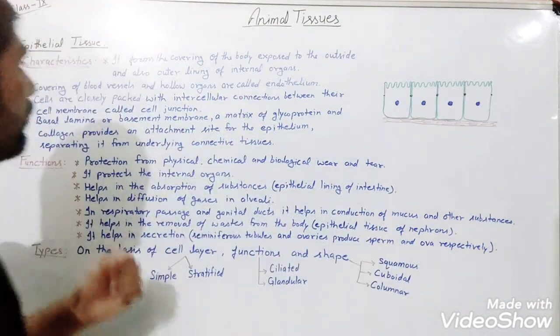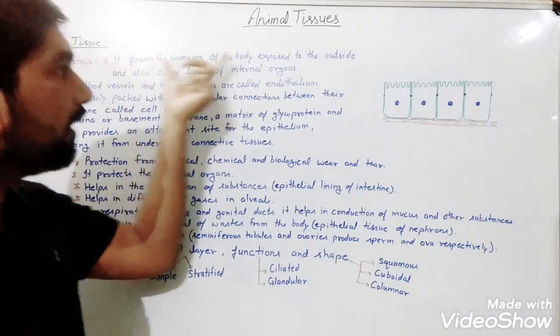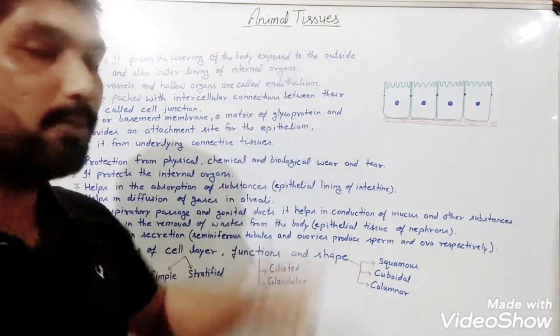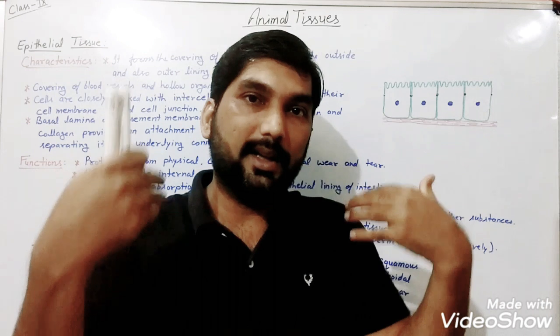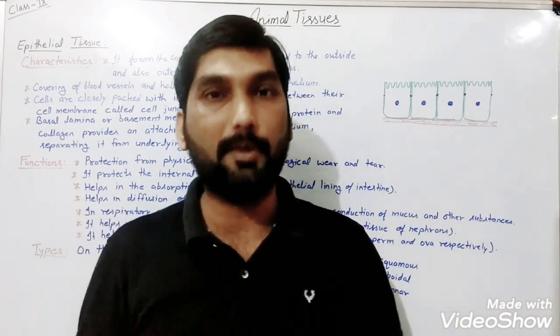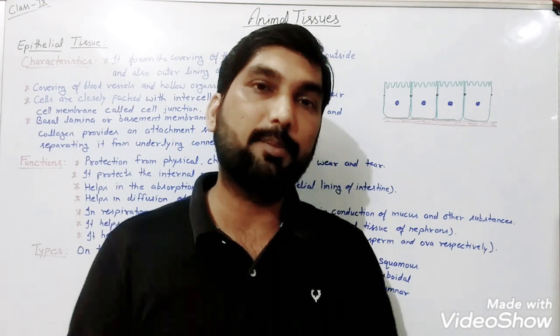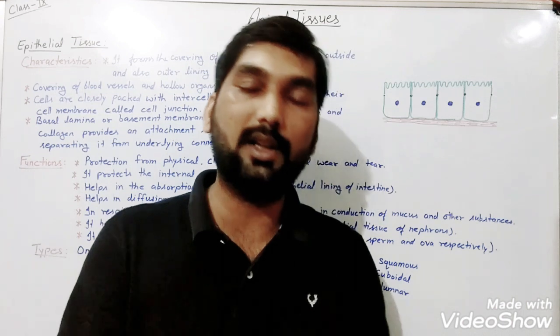Here, the first characteristic feature is that this tissue forms the covering of the body that is exposed to the outside. It means our skin, because it is the outermost layer of our body. So skin is made up of a specific type of tissue, and this tissue is what? Epithelial tissue.